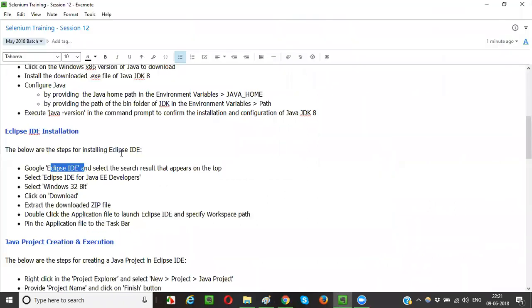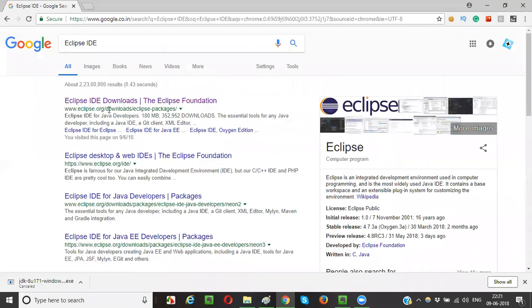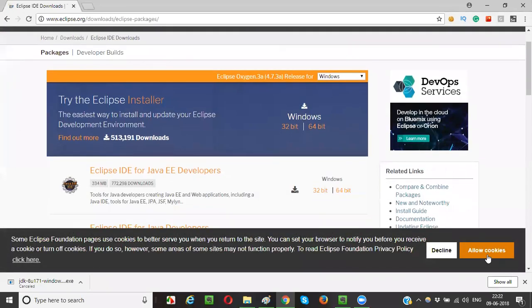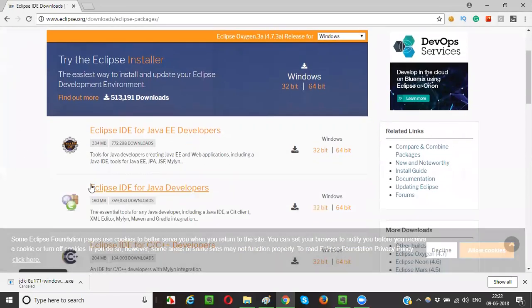I'm googling Eclipse IDE. In the search results, eclipse.org, the official website of Eclipse, has come at the top. So, Eclipse IDE downloads. Something came into the picture, just click on this. If you see Eclipse packages and all, click on this. It will go to this page.